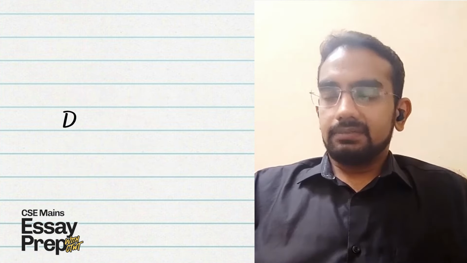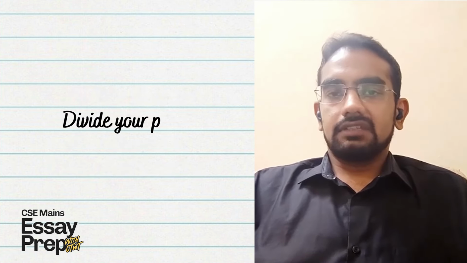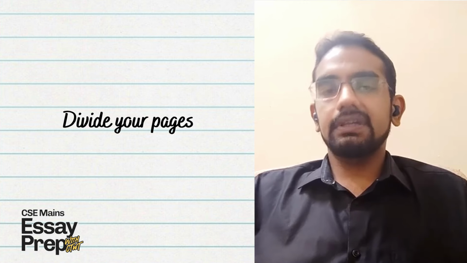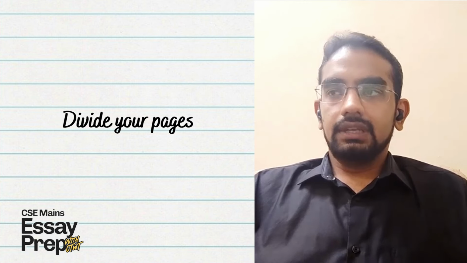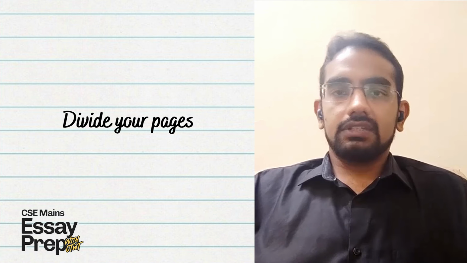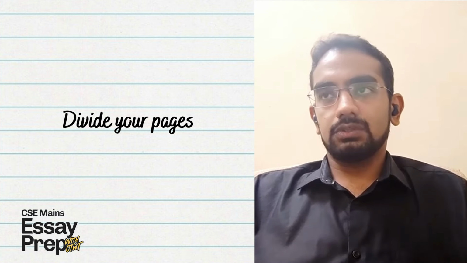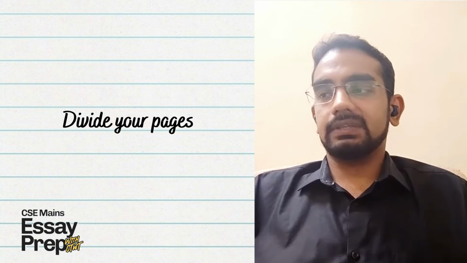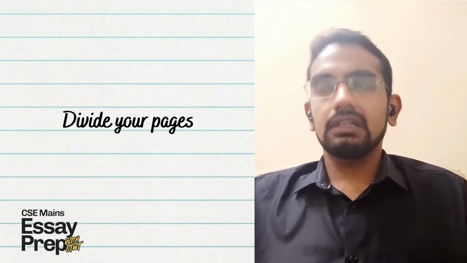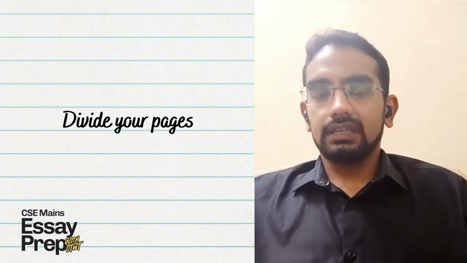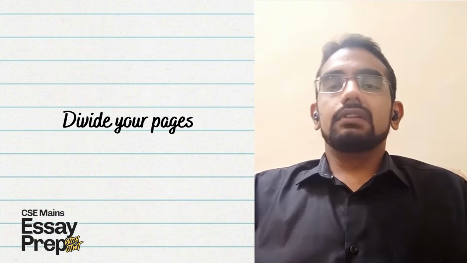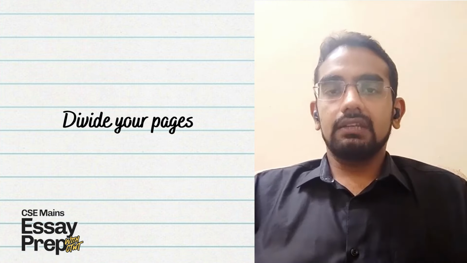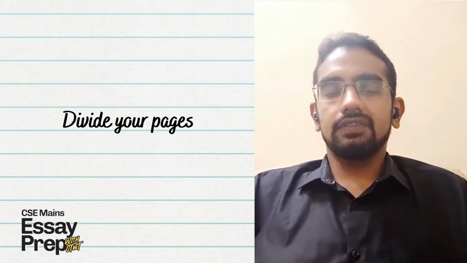Then I used to divide my pages, 10 or 11 pages, whatever is available. I would divide my pages accordingly. That 1.5 page has to be for introduction, 2 to 2.5 pages have to be for conclusion, 1 page for each aspect, like social, economic, political, cultural, then 1 page for the discussion of why. So that helps you to ensure that you are writing what you're supposed to write, where you're supposed to write,